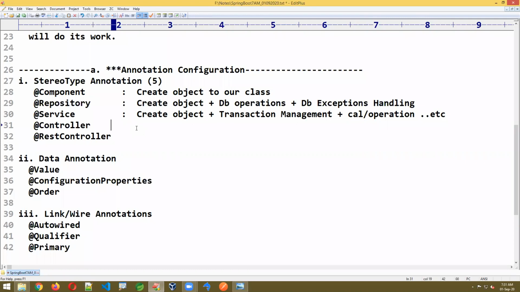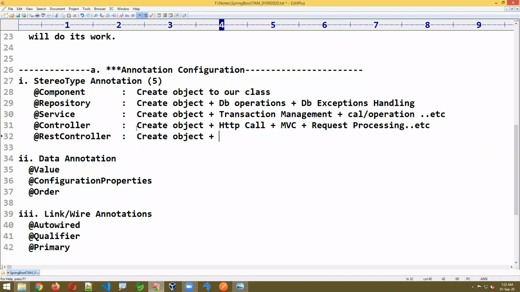Controller is also creating the object, and handles HTTP calls, working with the MVC concept, that is model, view and controller, request processing, etc. RestController creates the object, supports HTTP calls, and is used for REST API programming, RESTful web services. Like this we'll have them.